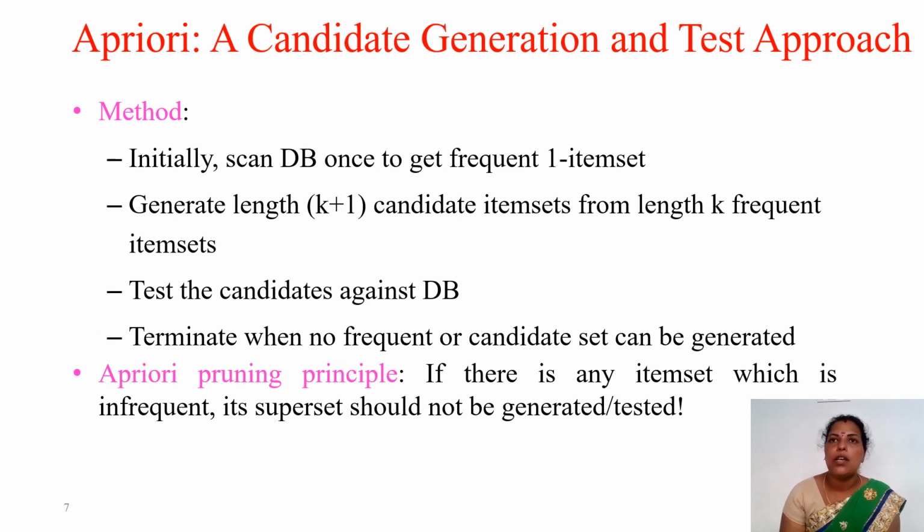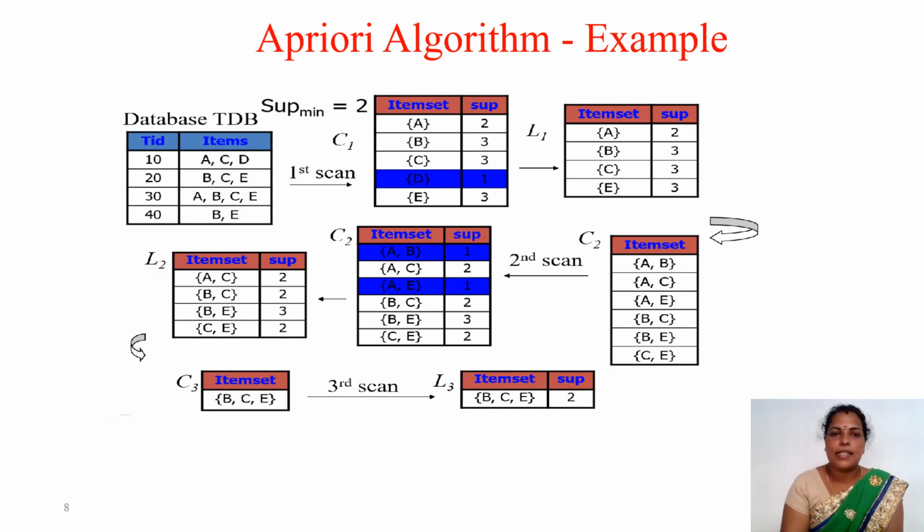That is about pruning. So here we have to generate a candidate, then we have to check whether it is satisfying the minimum support, that is, the support count. If it is satisfying, you have to keep it. If it is not satisfying, you have to prune it, that is, remove it from the candidate list. While seeing the example, it will be clear for you. Let us see an example for this Apriori algorithm.